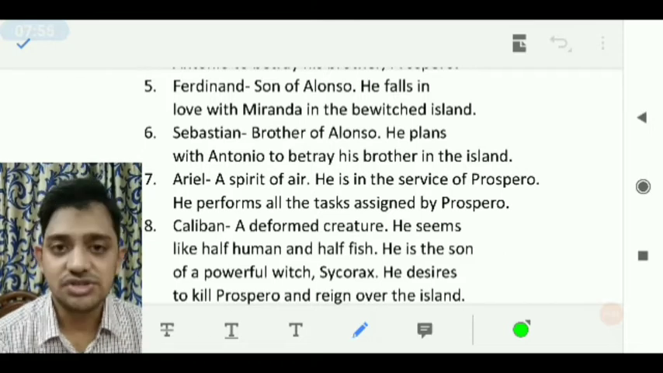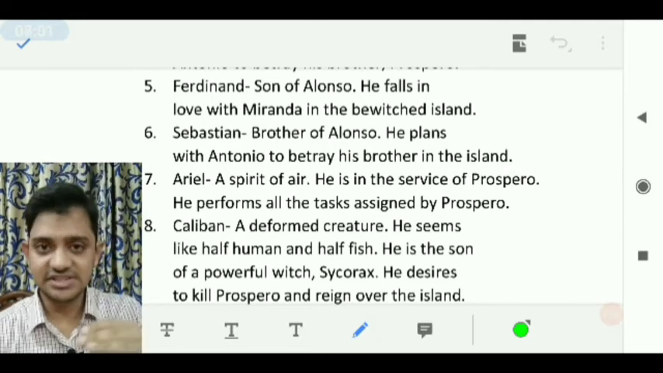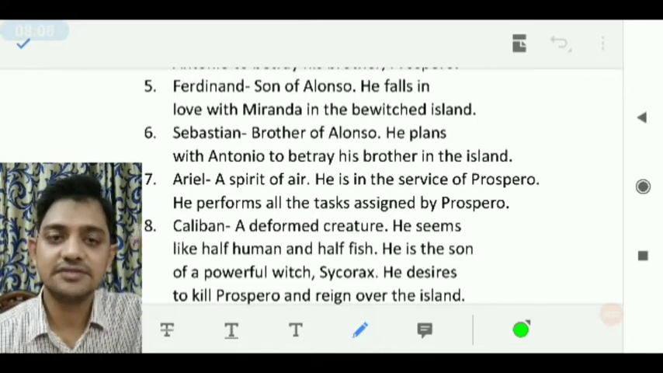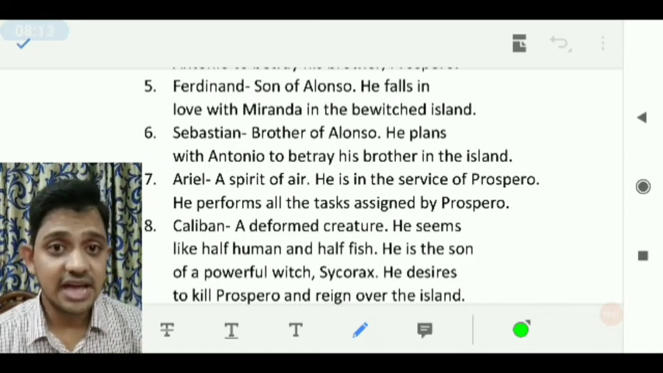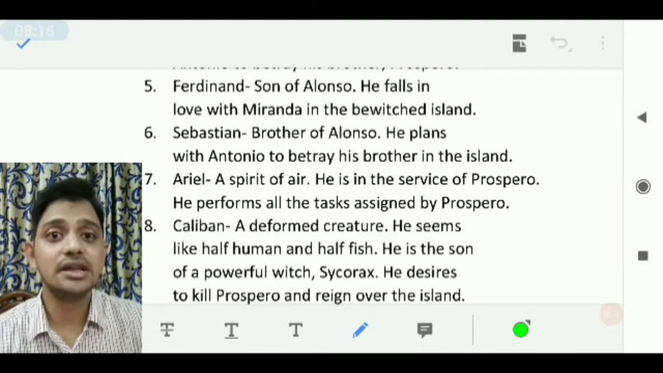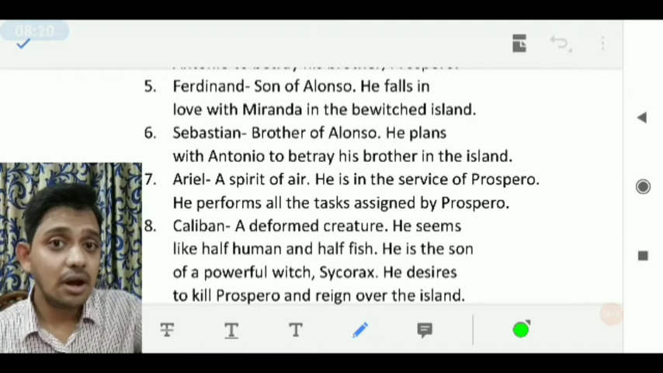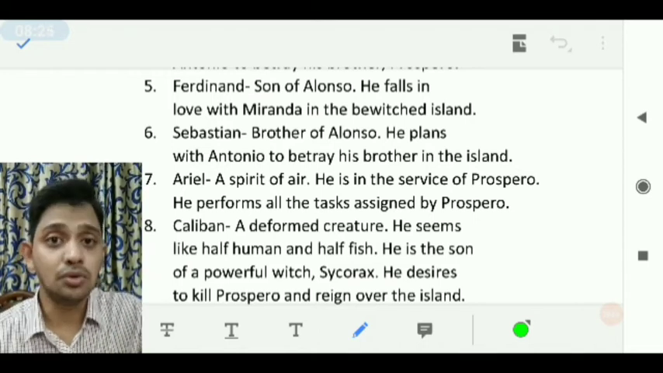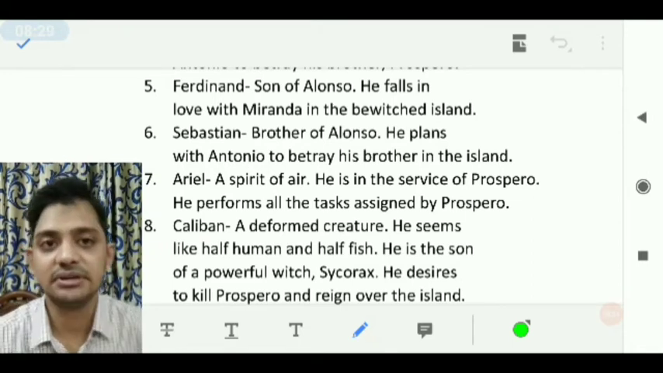Now, Sebastian is the brother of Alonso. So you can see the sequence which I have put. First, I have used Prospero and his family members. Now Alonso and his family members, his son, and now his brother. His brother Sebastian, and you'll see that Sebastian even plans against his brother Alonso. Like you've seen that Prospero was betrayed by his brother Antonio, here Alonso is going to be betrayed by his brother Sebastian, though it doesn't happen.